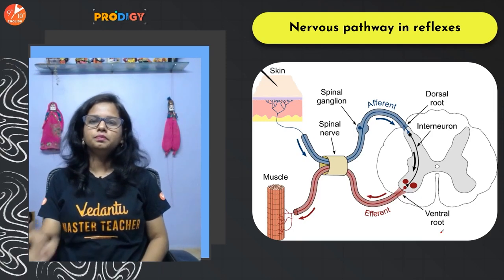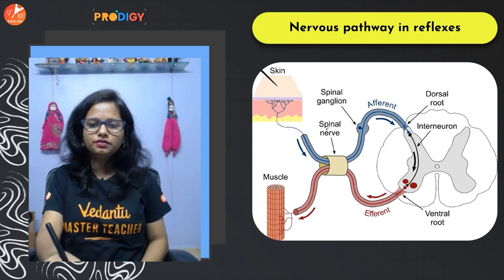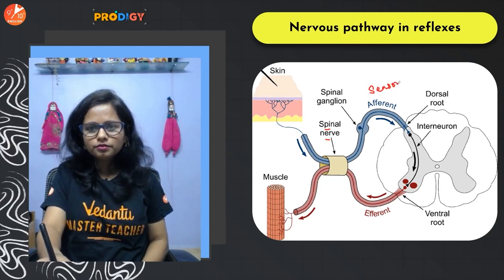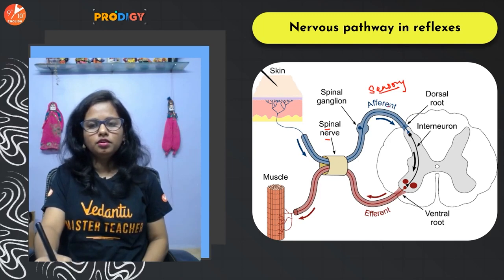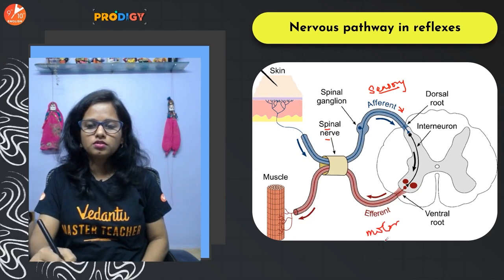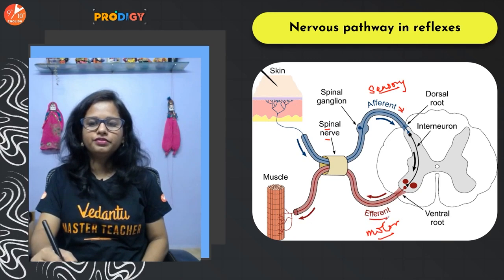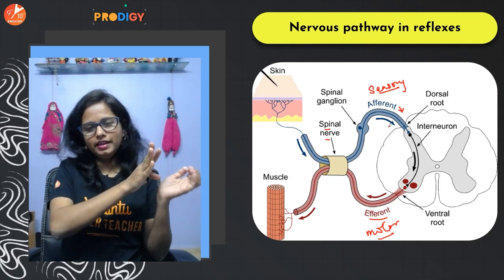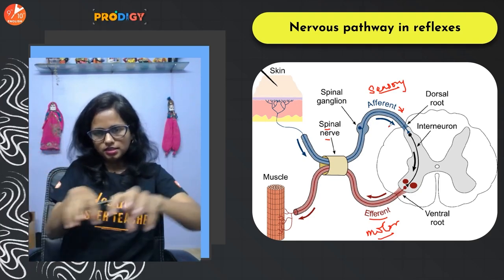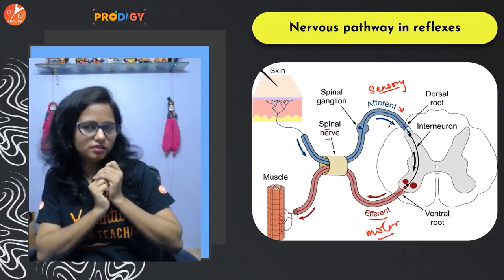Okay, so as I told you, a spinal nerve is a mix of both sensory neurons, which form the afferent nerve, and the motor neurons, which form the efferent nerve. So afferent take the signals to the spinal cord, efferent take the signals from the spinal cord, right?